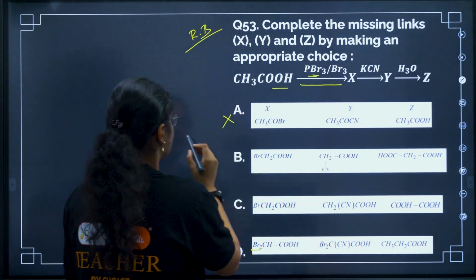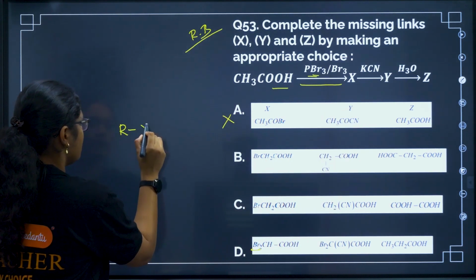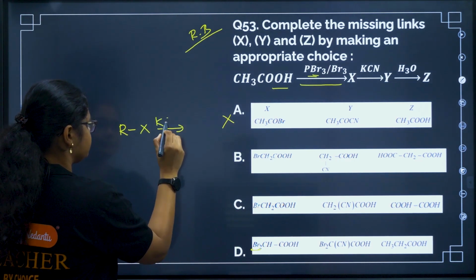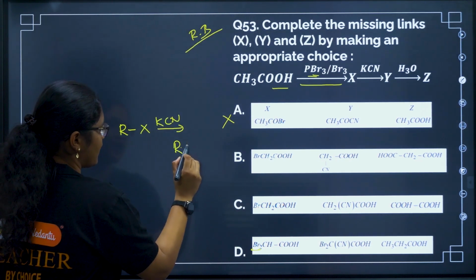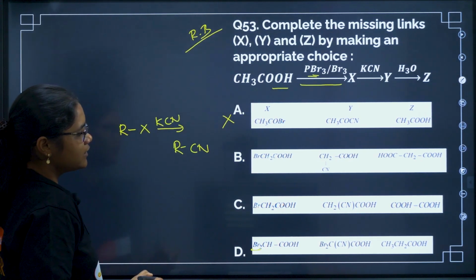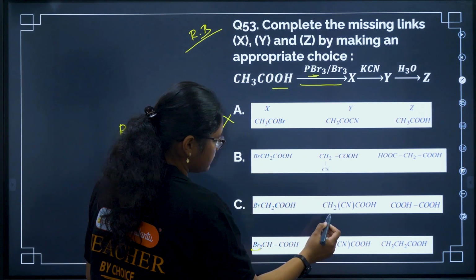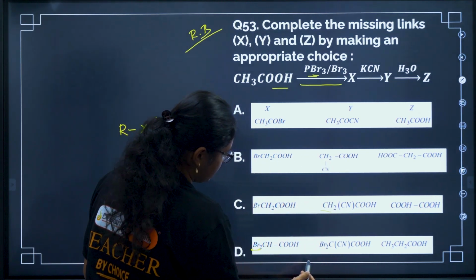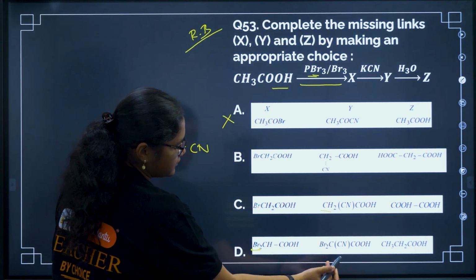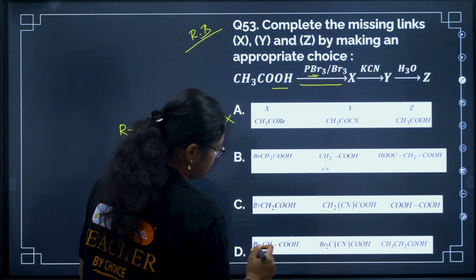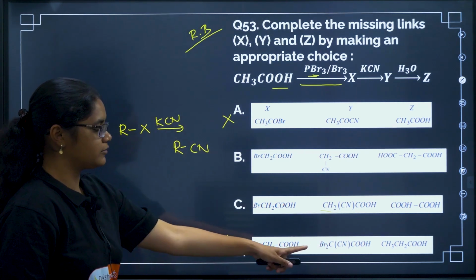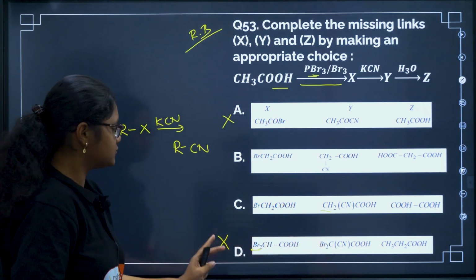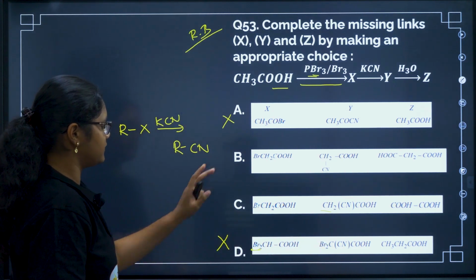KCN is added, so any RX is there. If you treat it with KCN, what we will get? RCN. We know this reaction. So this one can be there. Yeah, this one can also be there. And here they have replaced H with CN, right? So this one is eliminated here. We have to replace bromine with CN. So by reading the second part, we can eliminate these two.